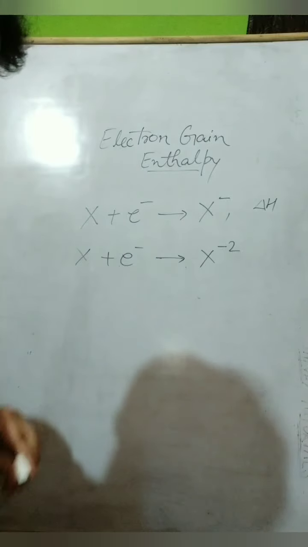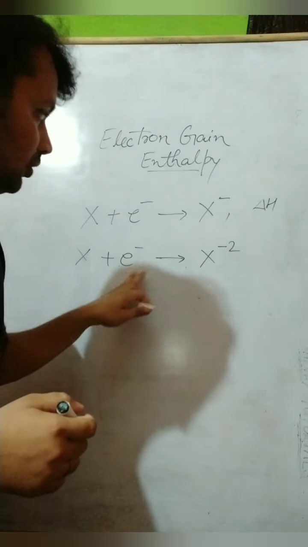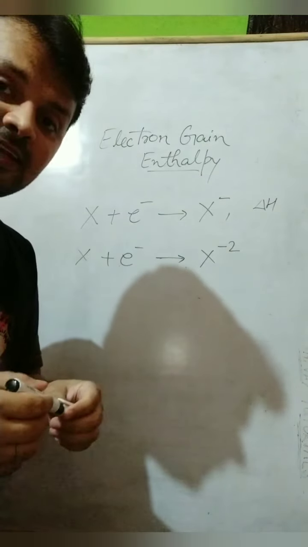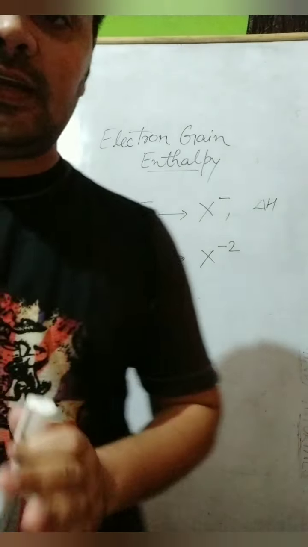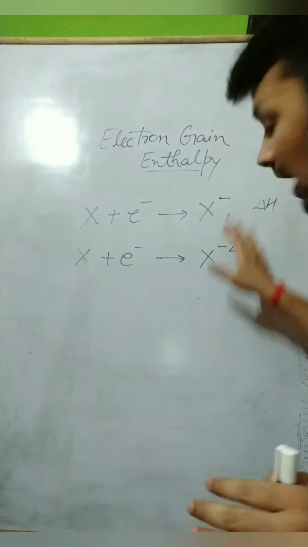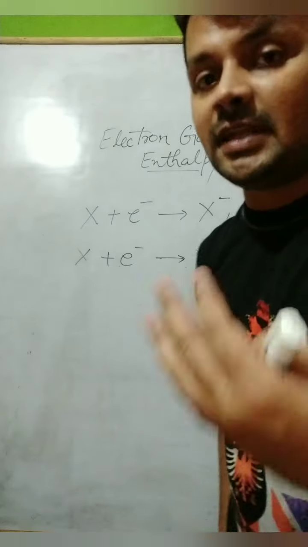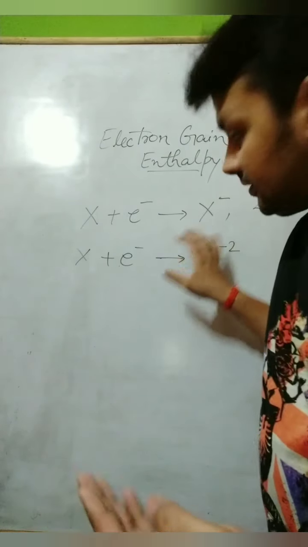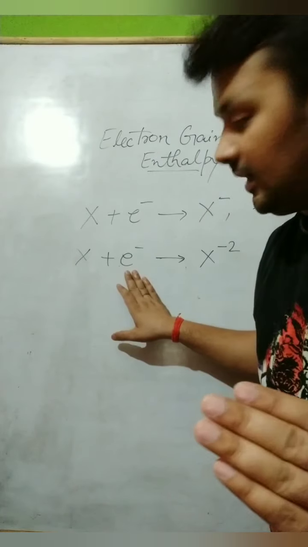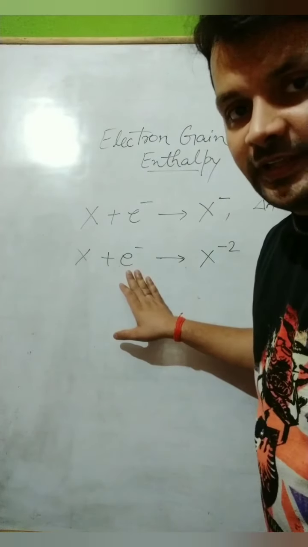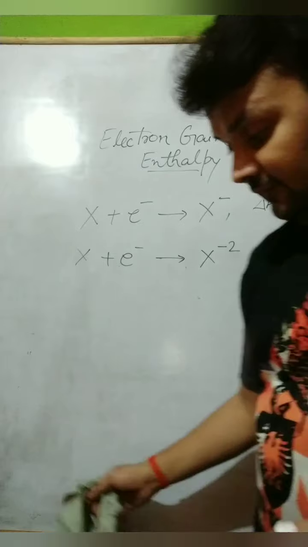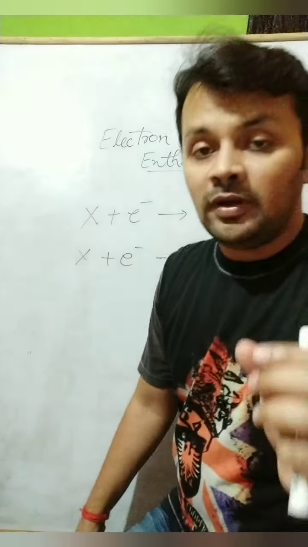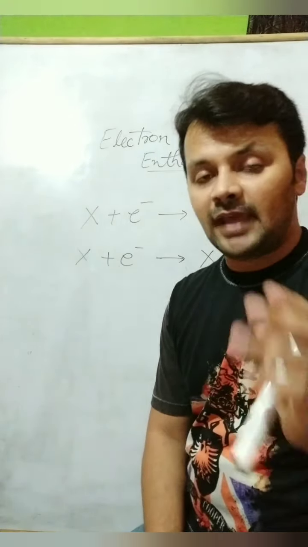But is it possible to put an electron in an atom which is already negatively charged? It is very difficult. Why? Because we have studied that like charges repel each other. When an atom already has an excess of electrons, it will not easily accept further electrons. First of all, I must tell you that electron gain enthalpy is calculated by chemical processes and calculations.